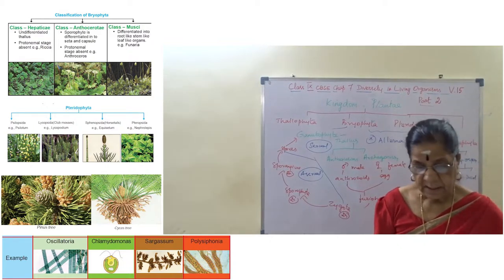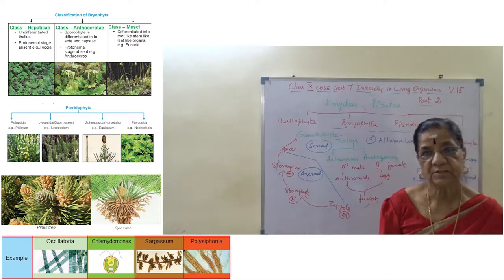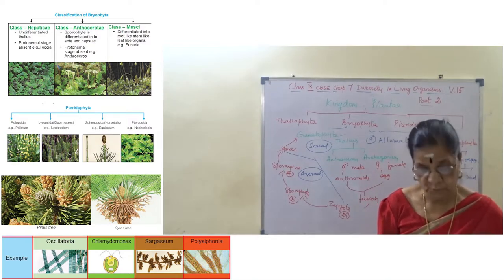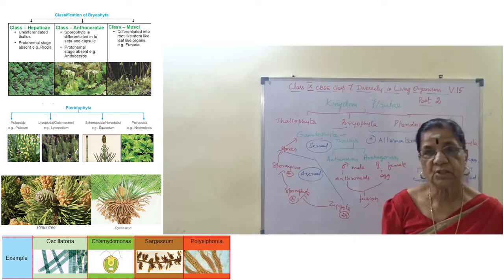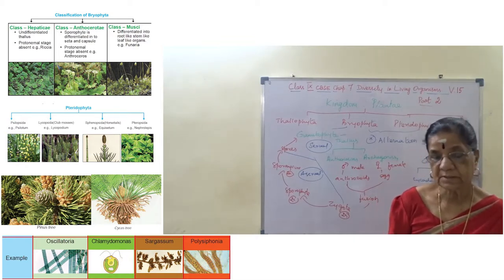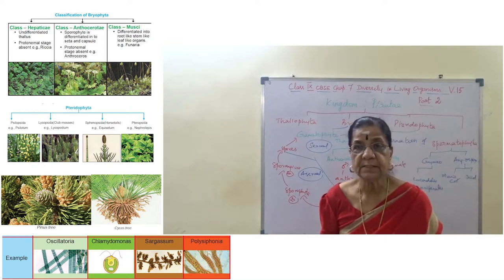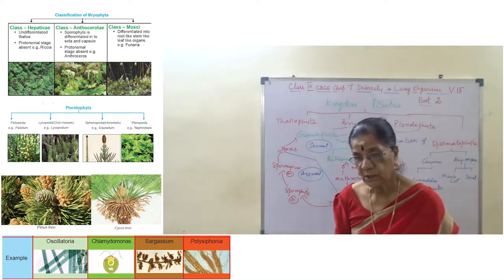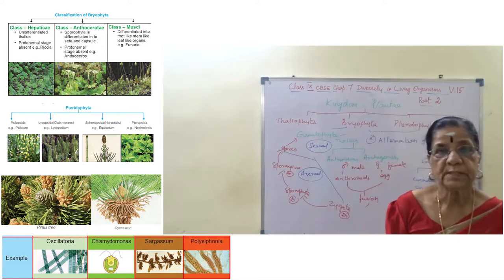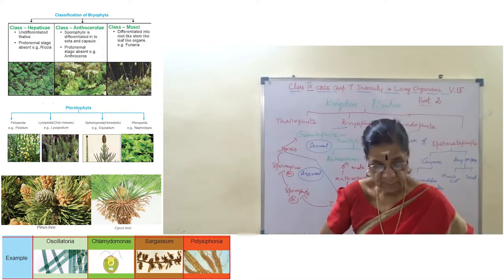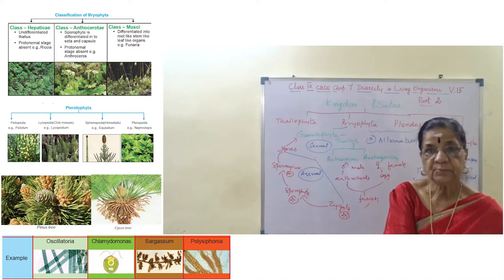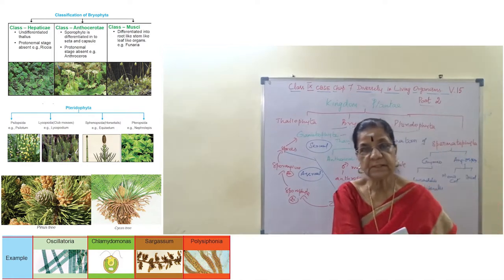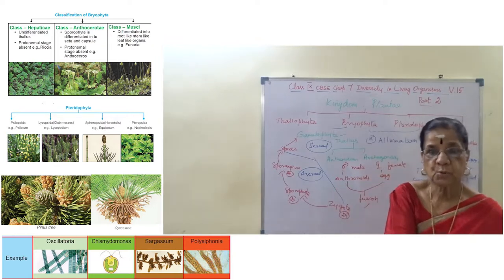Jurassic period appearance of pteridophyte is there. The leaves are called fronds, that is sporophyll. They bear sporangia on the ventral side. Here in this pteridophyte, the sporophyte is alternating with the gametophyte. Alternation of generation, sporophyte is alternating with the gametophyte. And the leaf bears the sporangia, and this leaf which bears the sporangia is called sporophyll.